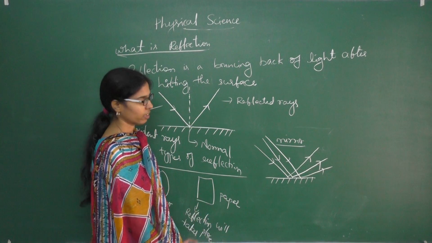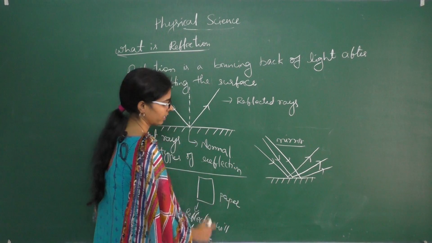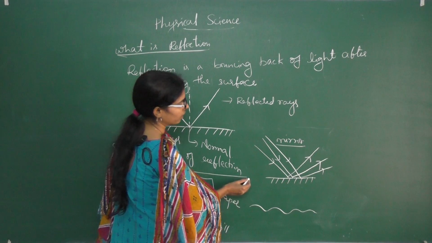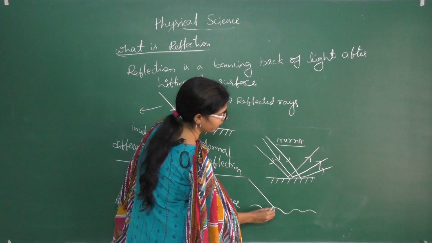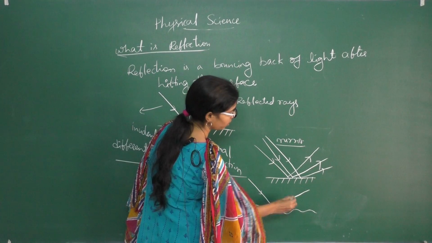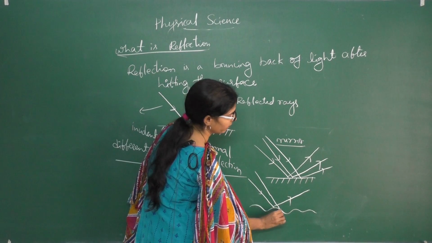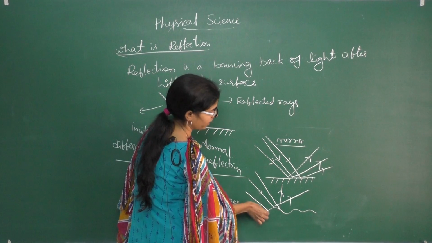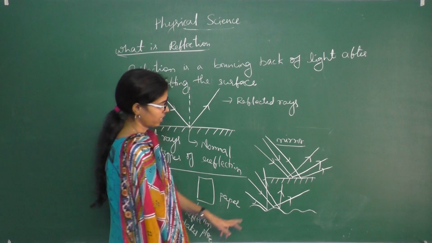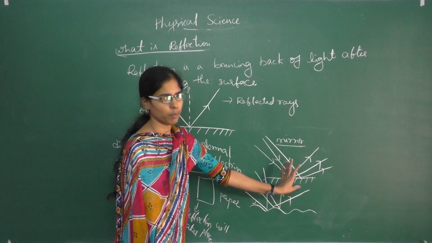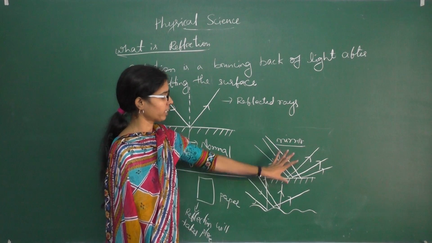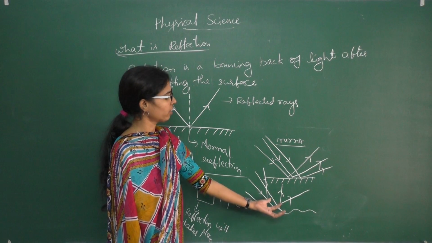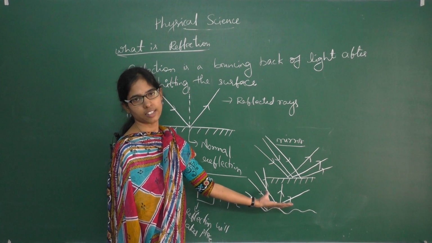But in the case of paper, how the reflected rays will go, we will see. In paper, suppose this is considered as a paper. If the rays hit the surface, they get reflected back in this way. Next another ray hits the surface and is reflected back in this way. Next another ray hits the surface and gets reflected back in this way. Means in this case the reflected rays are not parallel, they are going in different directions. In the mirror the reflected rays are going in parallel, but in paper the reflected rays are not going in parallel.